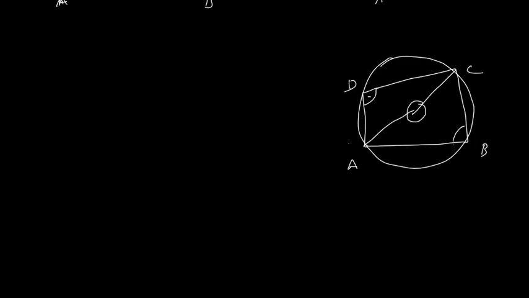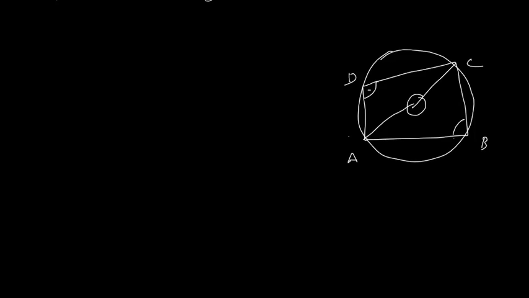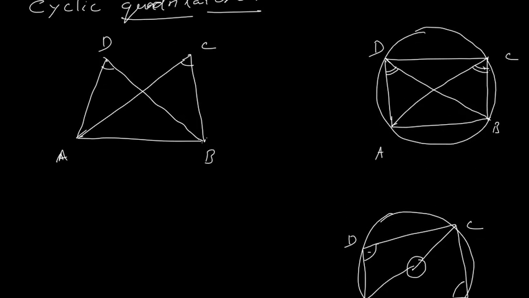So three theorems or three properties we have seen. One is that if two angles are drawn on the same side of a chord and those angles are equal, then all the four points are cyclic. Second, we have seen that all the four vertices of a cyclic quadrilateral are present on the circle. And third, we have seen that the opposite angles of a cyclic quadrilateral are supplementary. Their addition is equal to 180 degrees. Okay. Now let us solve a few problems based on this.